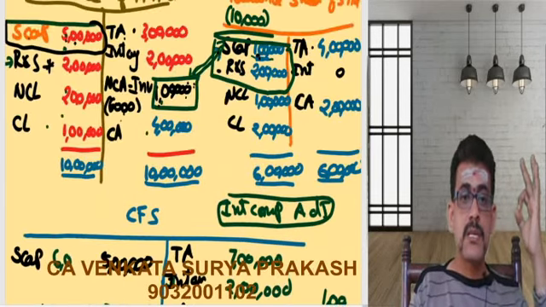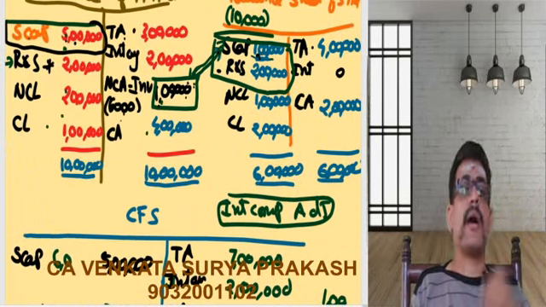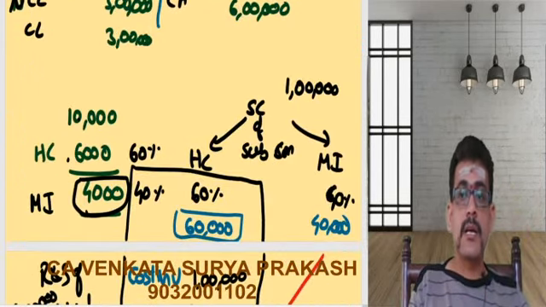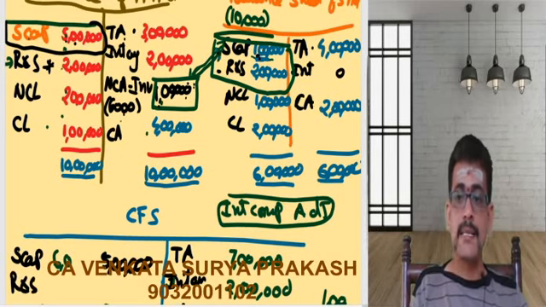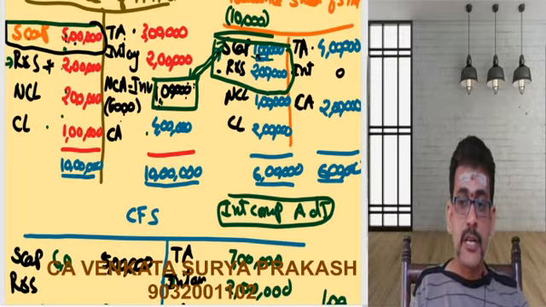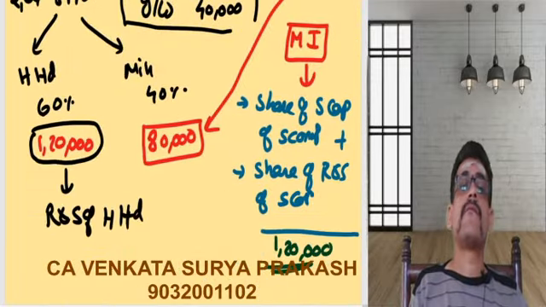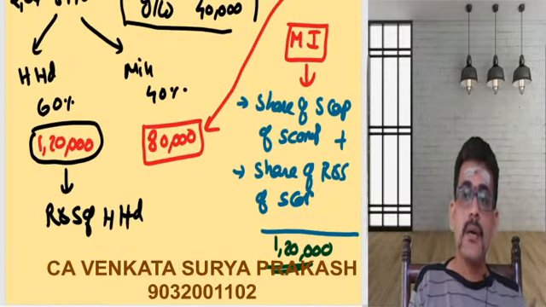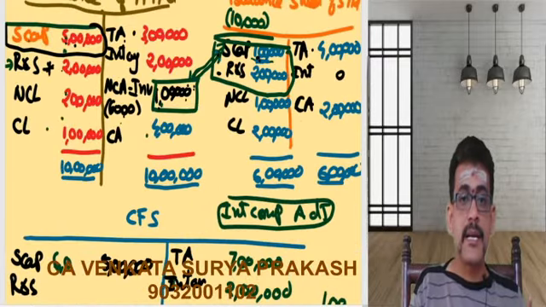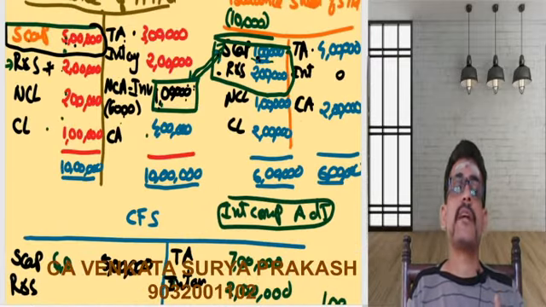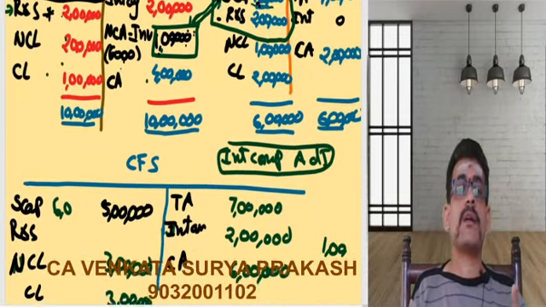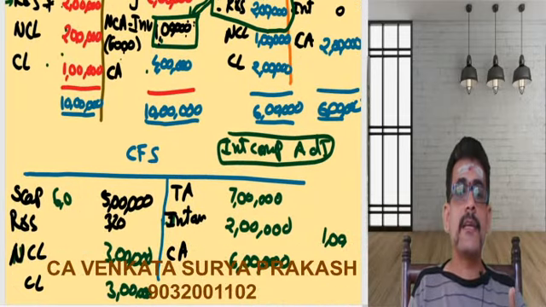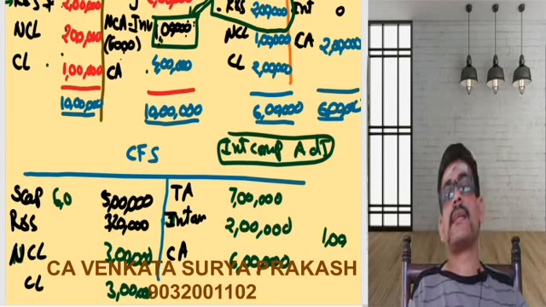Now, what was the reserves and surplus of H Limited? 2 lakhs. Now, what do I have to consider? If I want to take reserves and surplus of H Limited, it is 2 lakhs plus its share from the reserves and surplus of the subsidiary company. So what is it getting? 1,20,000. So 2 lakhs plus 1,20,000, total will be 3,20,000.